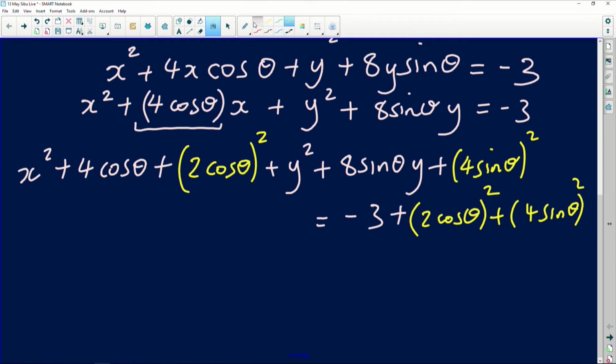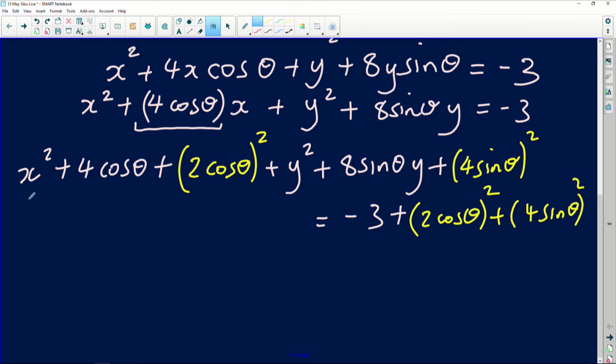Okay, fine. Now, simplifying further, this is actually a very nice way of finishing it off. Your teachers might tell you, well, you need to work out what is 2 squared, which is going to be 4 cos squared theta, and then try to factorize this. I just simply say this. When you're completing a square, you take a square and a square, you make a square. That's as easy as it is. Completing a square, take a square and a square, and then you make a square from that.